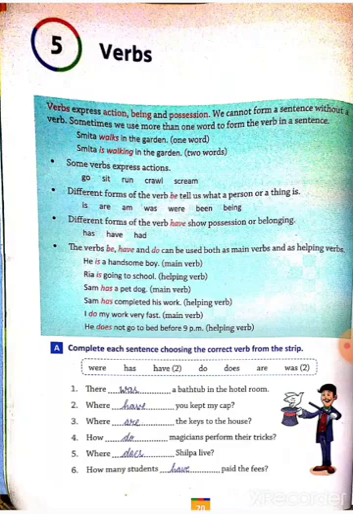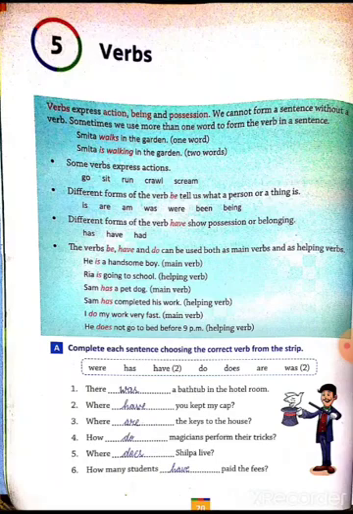Different forms of the verb be tell us what a person or a thing is, like this: is, are, am, was, were, been, being. Different forms of the verb have show possession or belonging: has, have, had.